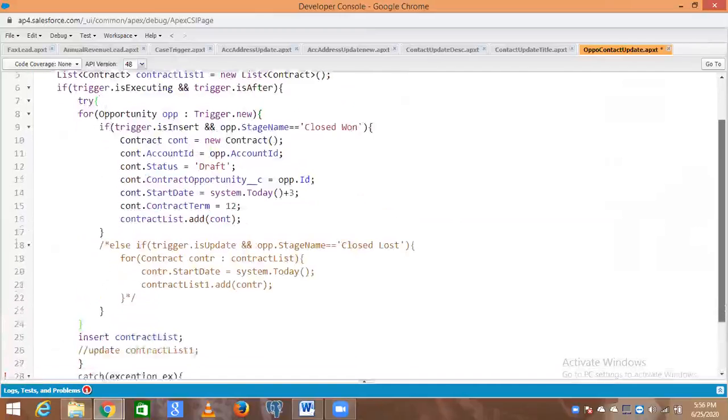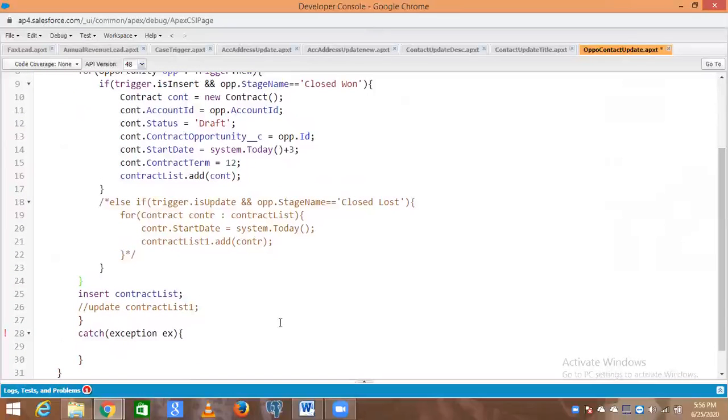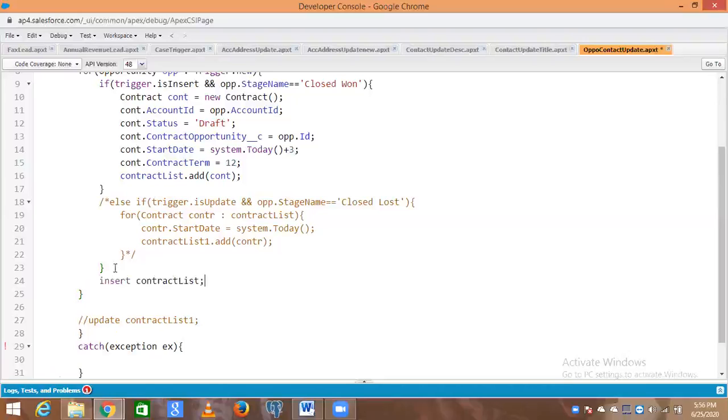Okay, so catch should be soon after this. So put this insert DML inside the try block. You remember yesterday we have seen that the DML exception raised in our code.